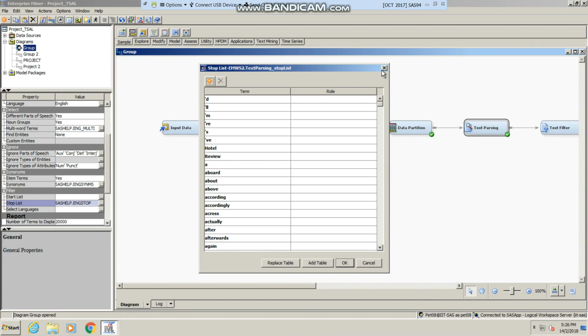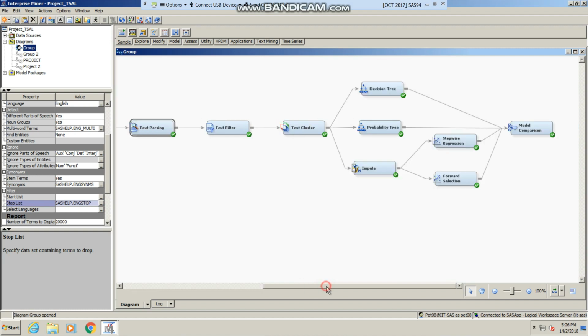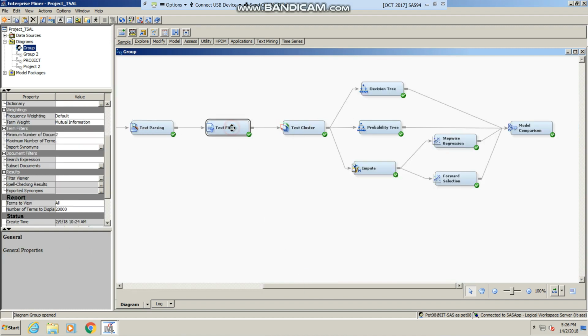So next, we go on to our text filter. Our term weight was set to mutual information. Mutual information is recommended for data where a target variable is present, like our bad review, and predictive modeling is the goal, where we use decision tree and probability tree. The maximum number of documents is set to 2, as there are 2 types of reviews, one for MGM and another for Bellagio.